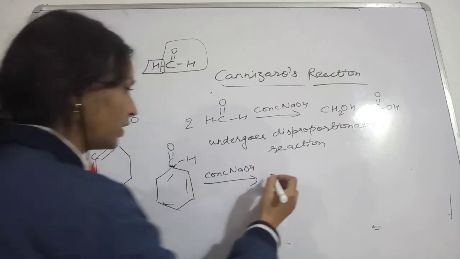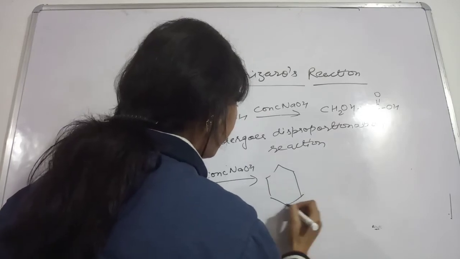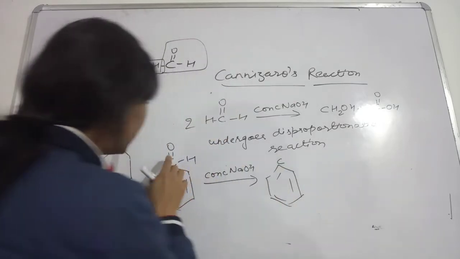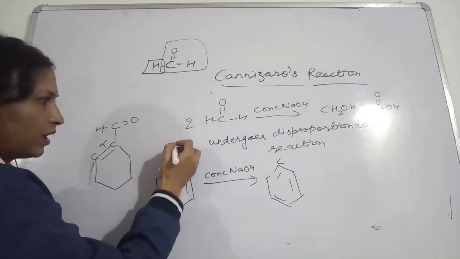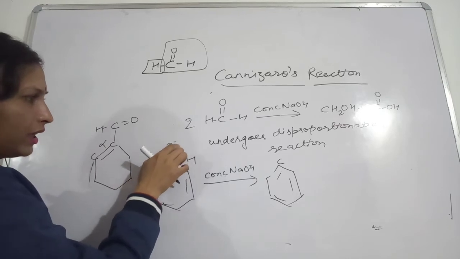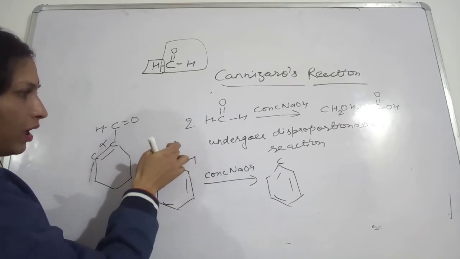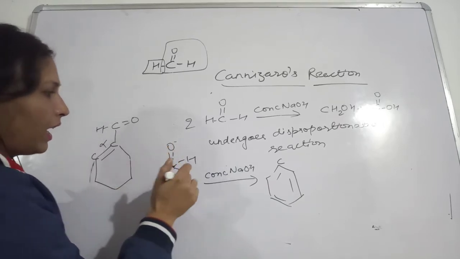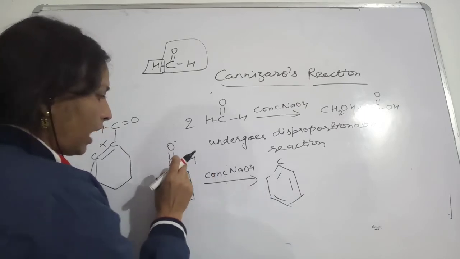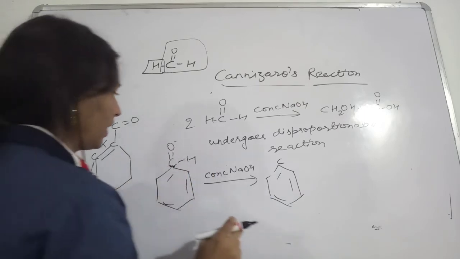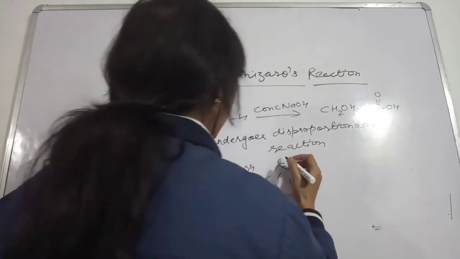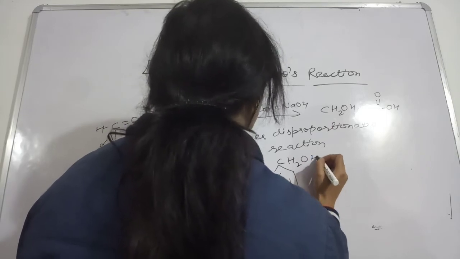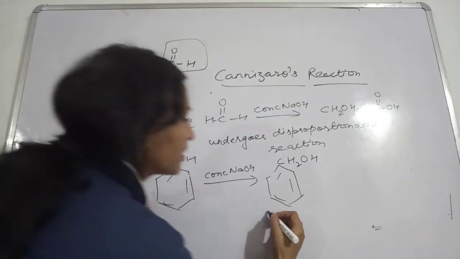Here this bond is breaking, so this oxygen will acquire the negative charge, one hydrogen will get attached to this oxygen, and the other hydrogen will come and get attached to this carbon. So we will get CH2OH, benzyl alcohol.